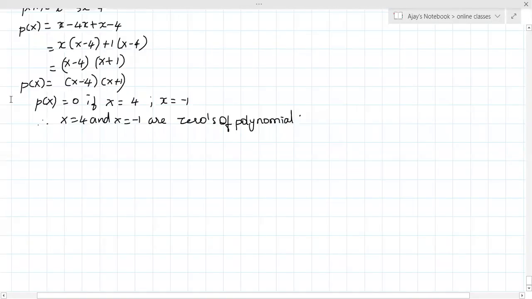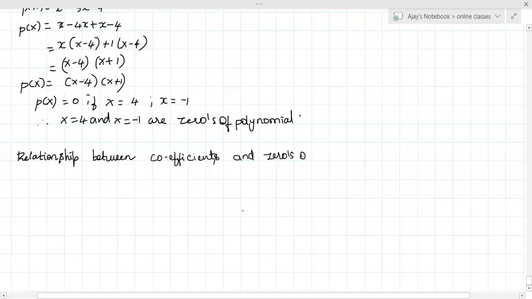Relationship between coefficients and zeros of polynomial. So first one, linear polynomial.